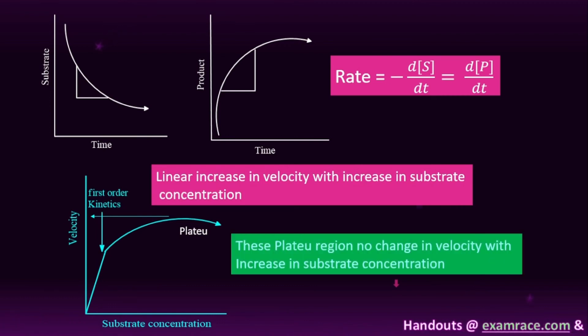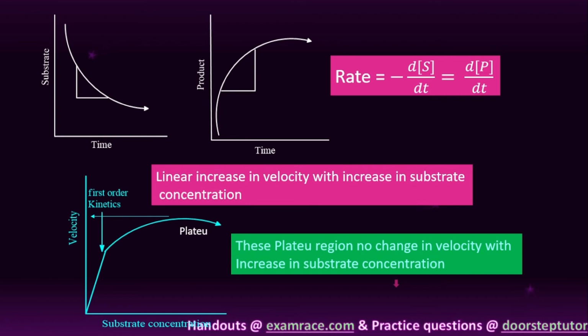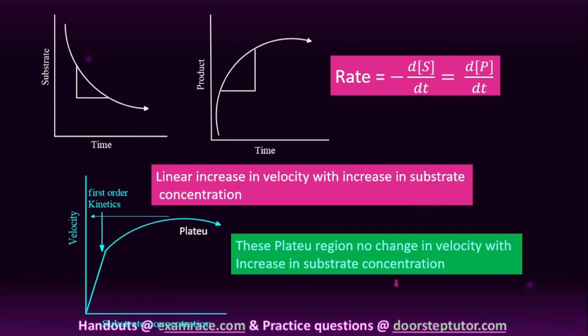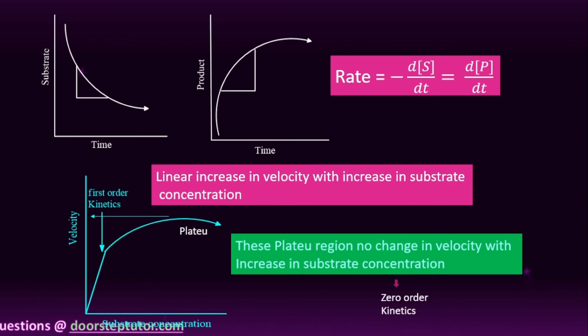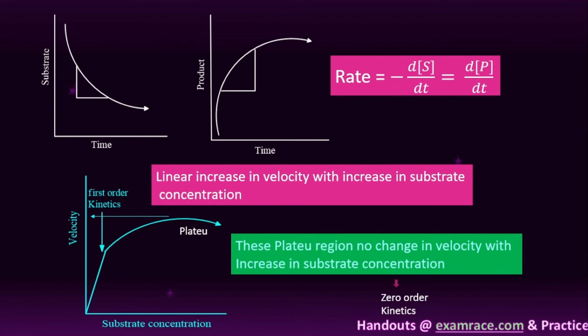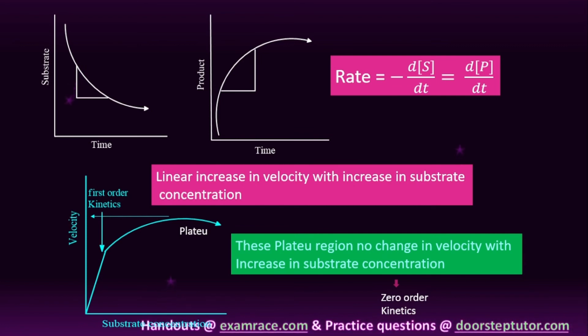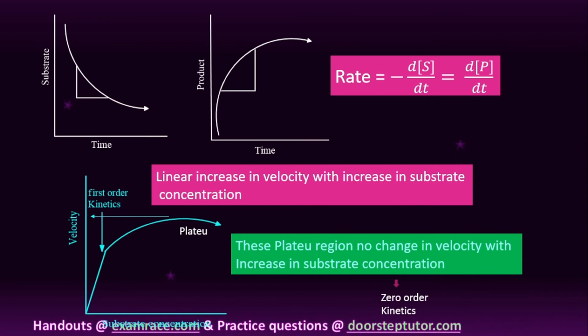After that, student, it forms a plateau. The plateau region indicates no change in velocity with increase in substrate concentration, which indicates zero order kinetics. Here we are changing the substrate concentration, but there is no change in the rate of the reaction, or in the velocity of the reaction. Generally it indicates a zero order reaction.